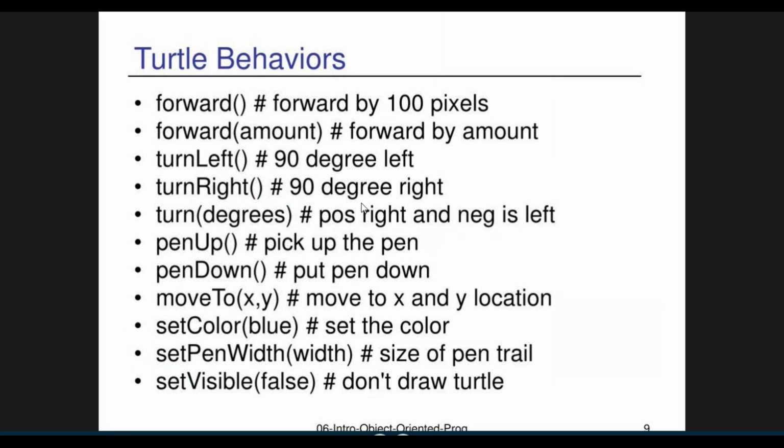See turtle behaviors. In turtle, you know, what kind of behavior is available? One example: forward by 100 pixels, the forward method. Then forward of amount means forward by some amount. Then turn left, the turtle turns left 90 degrees. Then turn right 90 degrees. Then turn degrees, where you can give a positive or negative value for left or right.